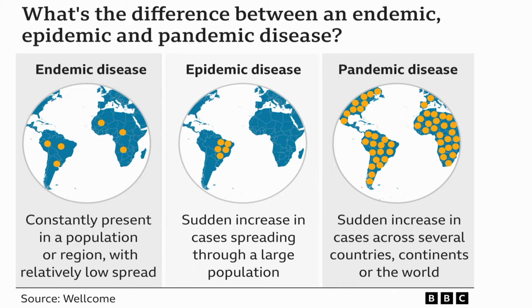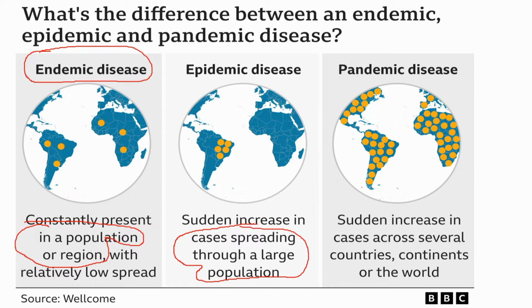Mainly this difference is based on the geographical spread of the disease. An endemic disease is present in a particular population or a particular region. When it starts to spread on a much larger scale, it becomes an epidemic, which spreads to different regions and between various populations.